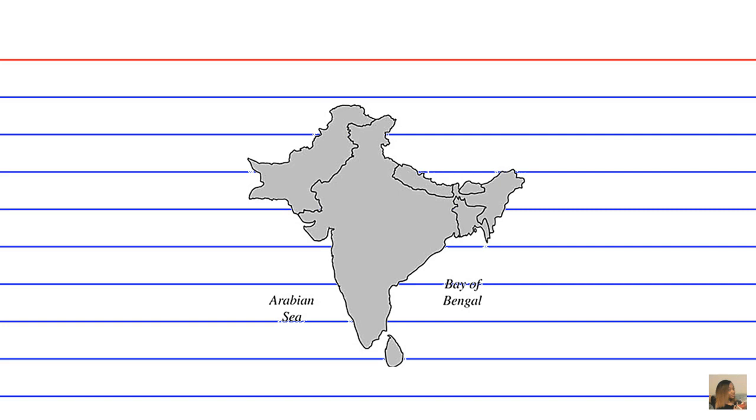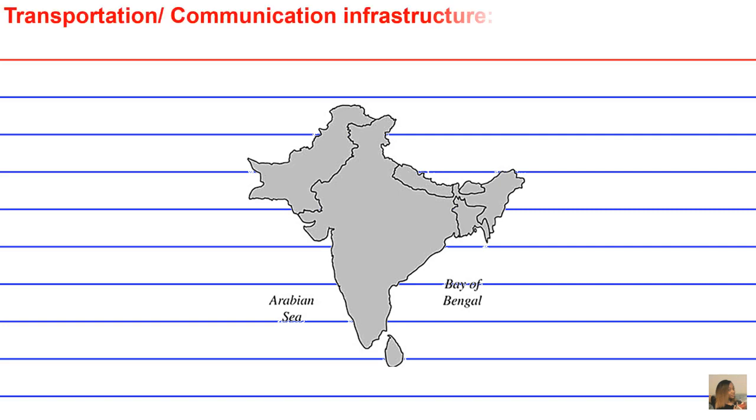A 13th unifying force is going to be the transportation and communication infrastructure specifically established in India. Okay, so ease of travel, ease of transportation of goods and services, as well as the ushering in of the Internet of Things makes communication way easier. Also, you have railroad infrastructure all throughout India. So this is going to definitely be a centripetal force in unifying people through economics and ease of communication. Okay.